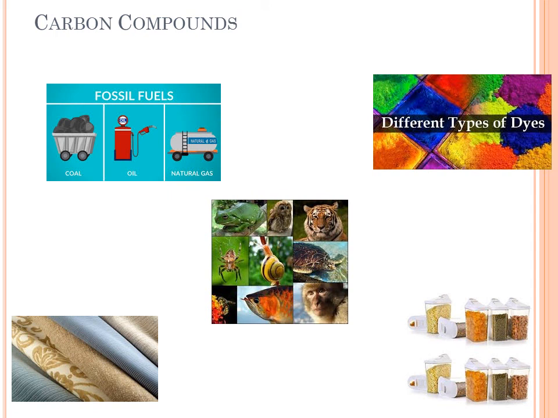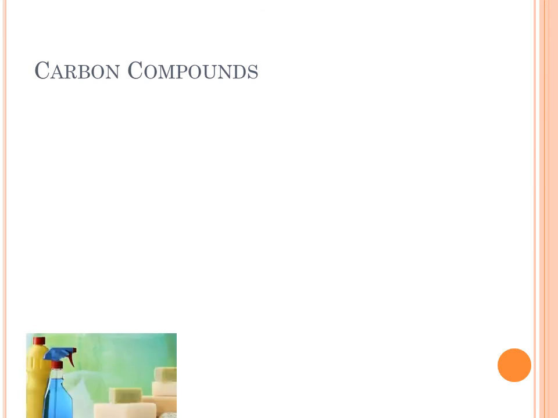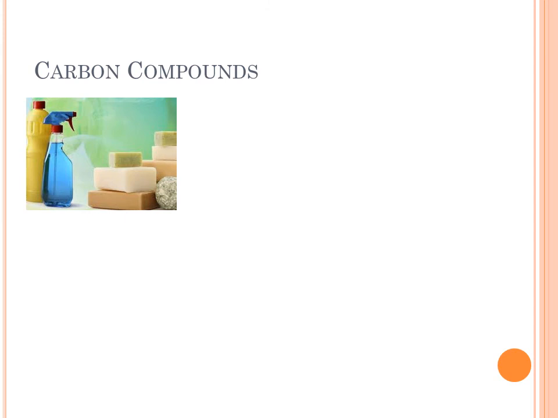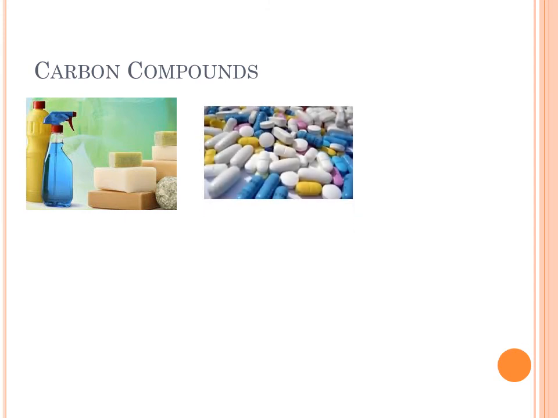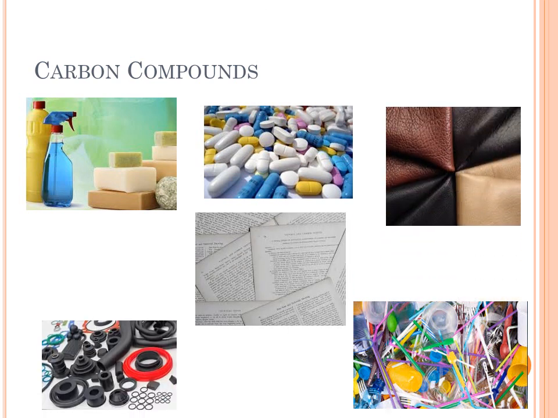The fuels like wood, coal, kerosene, LPG, natural gas, CNG, etc. we use to cook our food, or gasoline or diesel we use for running our vehicles are all made up of carbon compounds. The materials we use for cleanliness, such as soaps, detergents, and most of the medicines we use to protect ourselves from diseases and ailments, are made up of carbon compounds. Even paper, plastic, rubber, leather are all made up of carbon compounds.